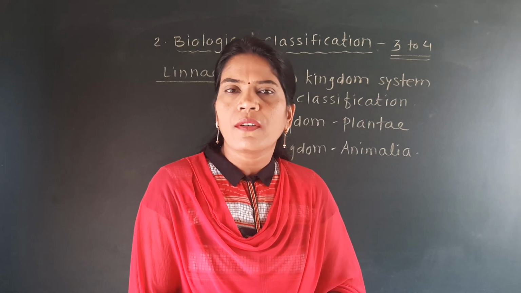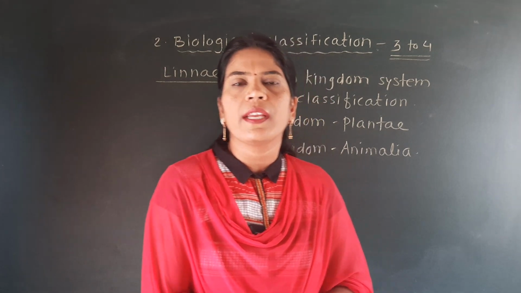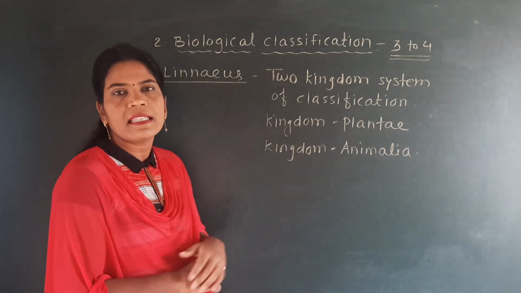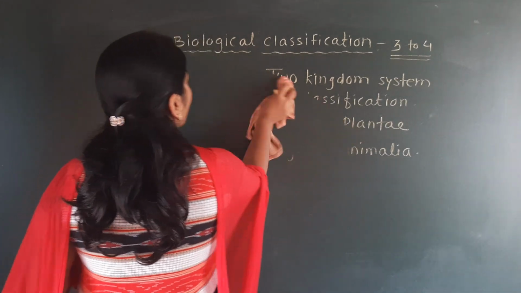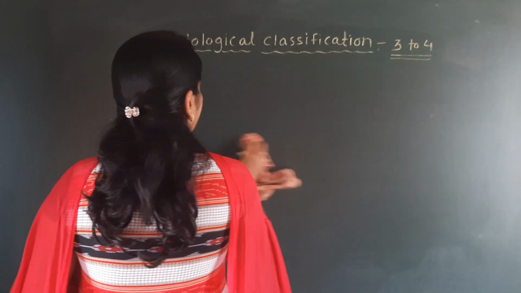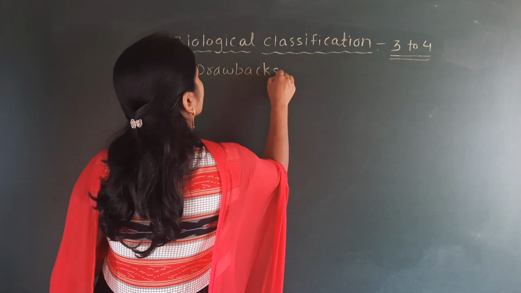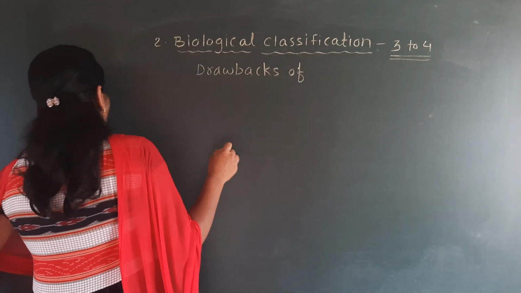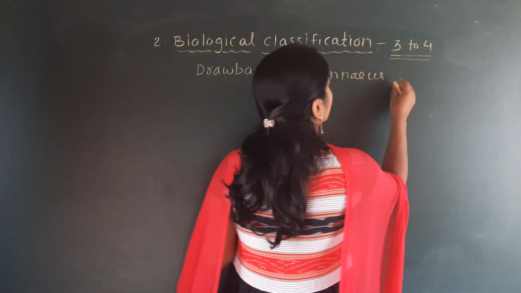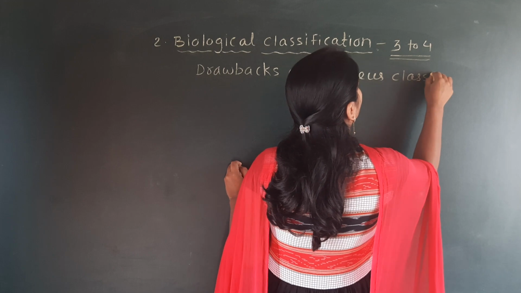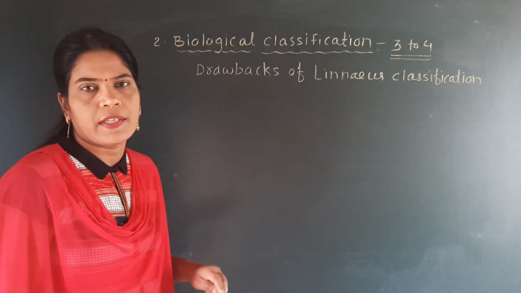So here we have completed the two kingdom system of classification, and now we are going to study the drawbacks of this Linnaeus two kingdom system of classification. So the next point is the drawbacks of Linnaeus classification.